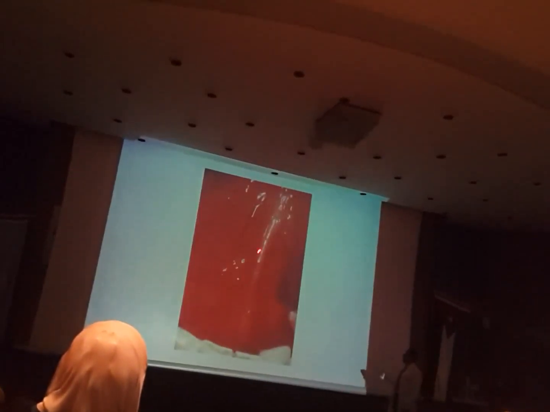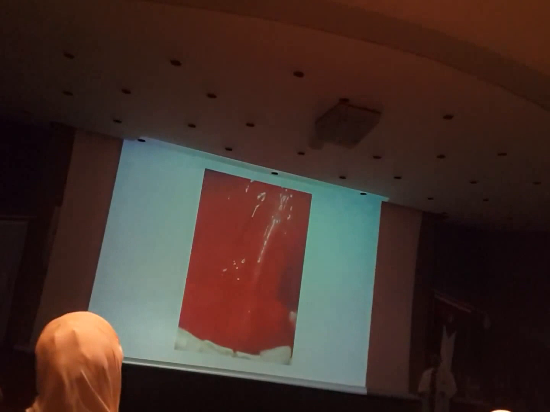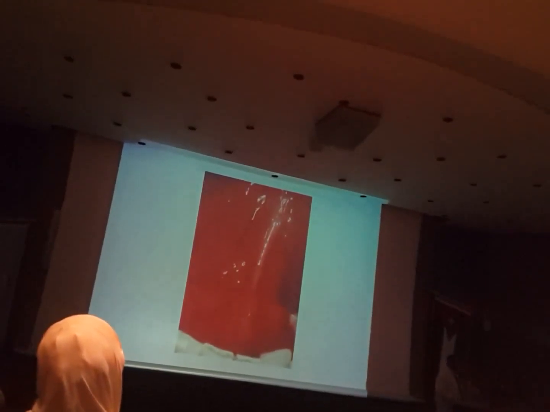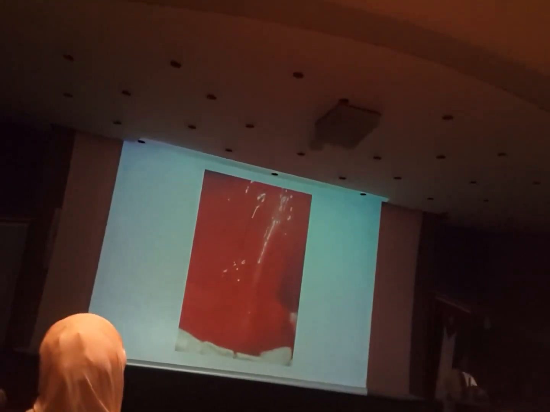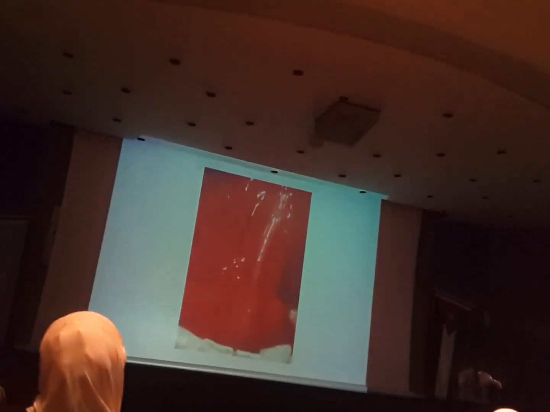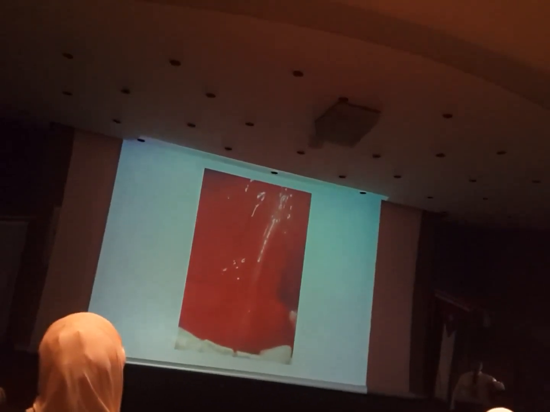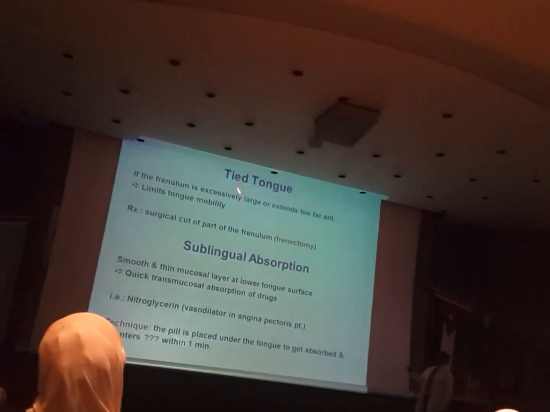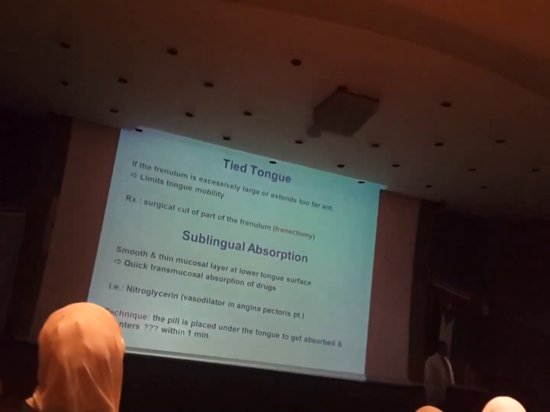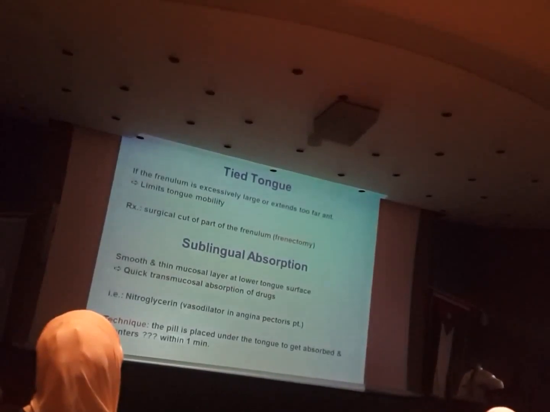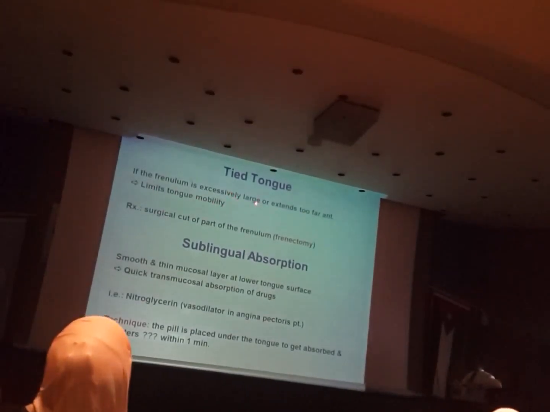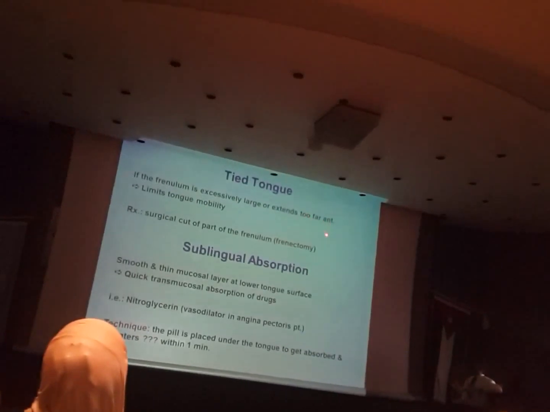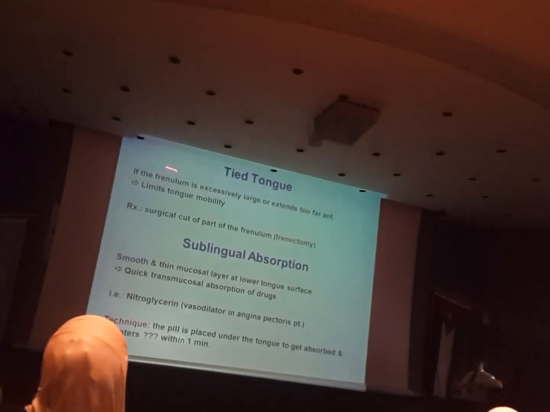Why is this important? We talked about the frenulum and the smooth membrane. There are two clinical points here, very important. In pediatrics, some children are born with a very long frenulum. The folding is extended, very long, which will restrict the movements of the tongue in kids, and this will provide problems. This is what we call tied tongue, when the frenulum is excessively large or extends too far anteriorly, which limits tongue mobility.